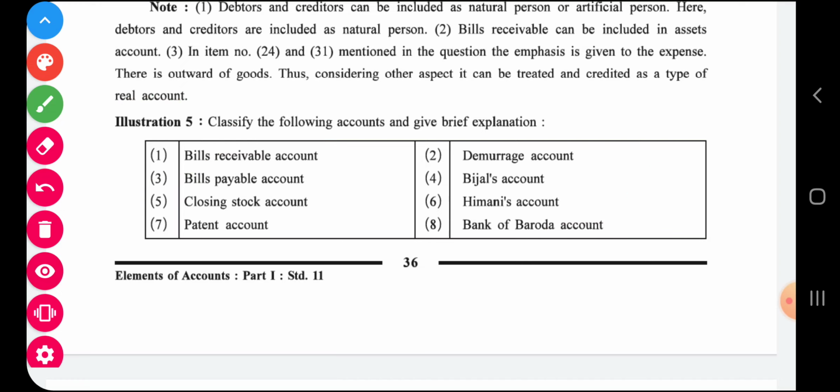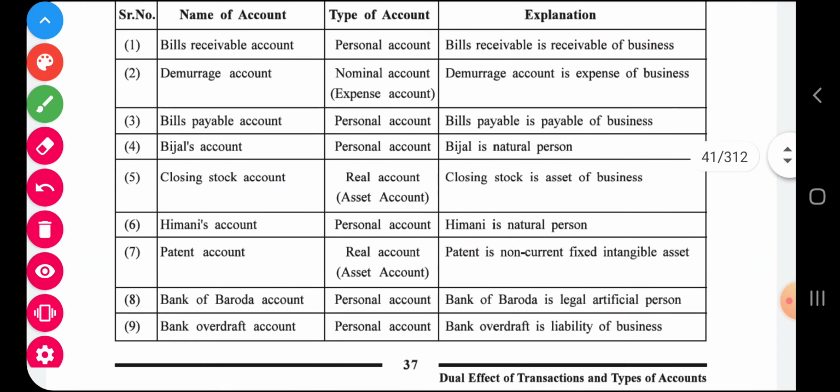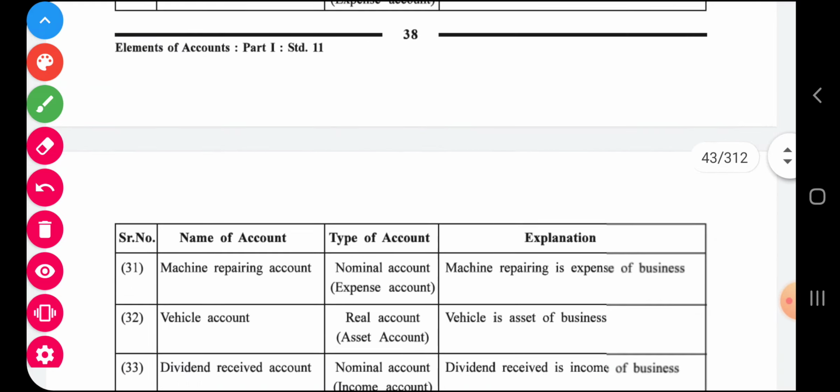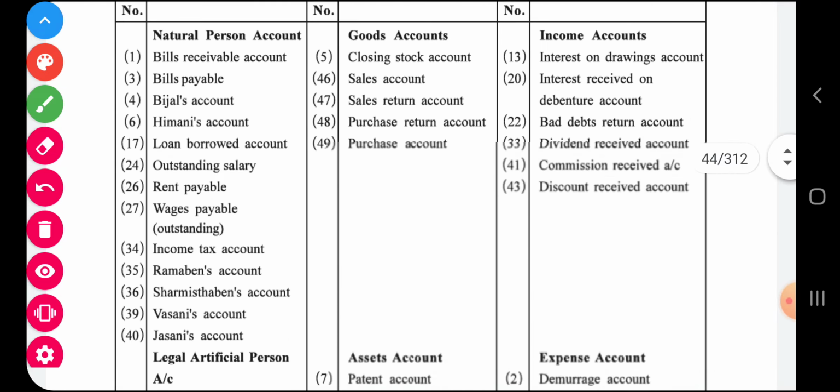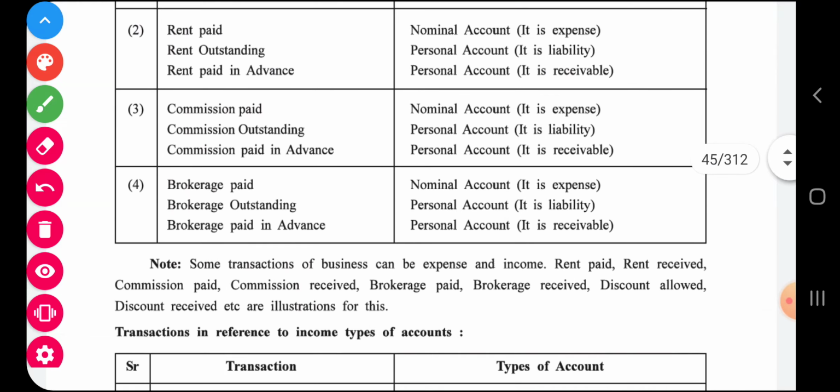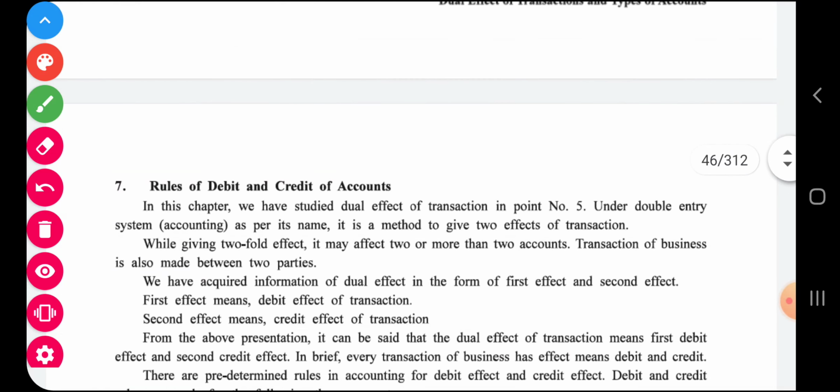Okay friends, so example 5 you have to practice, write in your book, and in the next lecture we will discuss example 6, and then finally the rules of debit and credit, which I will explain in tomorrow's lecture. Okay, thank you.